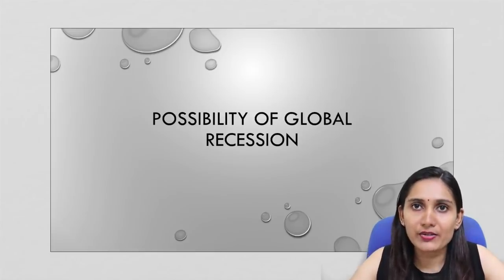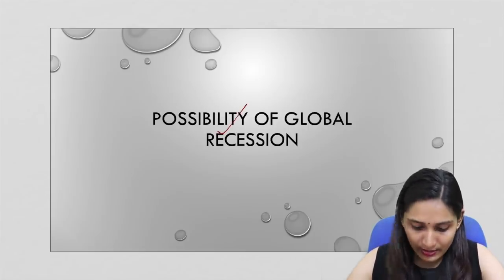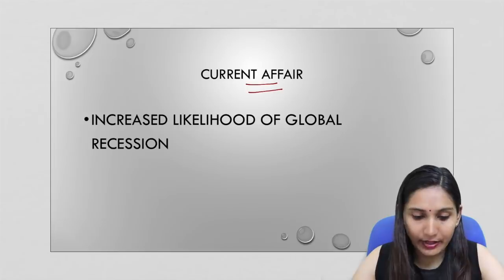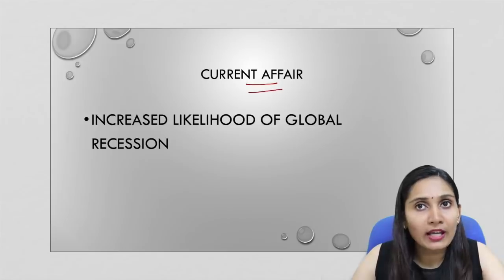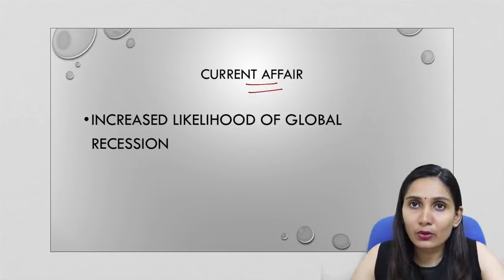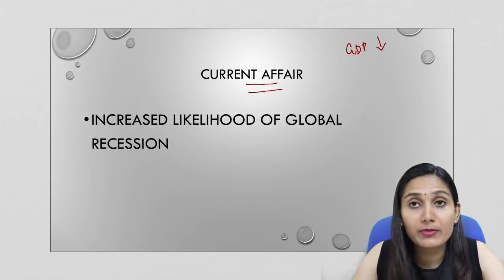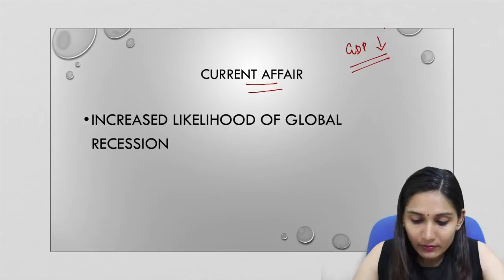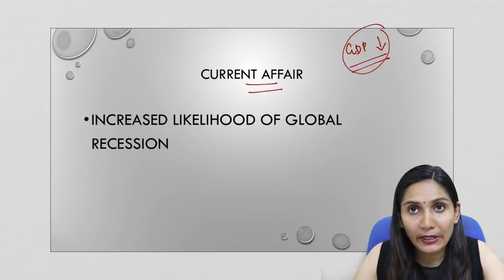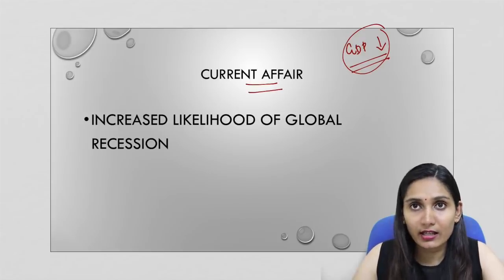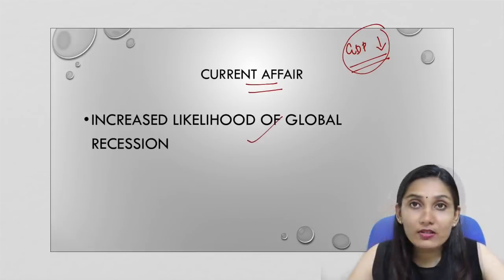I am Joycey Joy and today in this lecture we will discuss the possibility of a global recession. So let us first understand what is the current affair. The current affair is that in the global economies, the economies around the world including India, the growth slowdown is very evident. It means that the GDP growth rate in most of the economies around the world, especially the most developed economies, has come down. So this has posed a question whether the global recession is near or is there a possibility for a global recession in the near future. So this is the current affair.